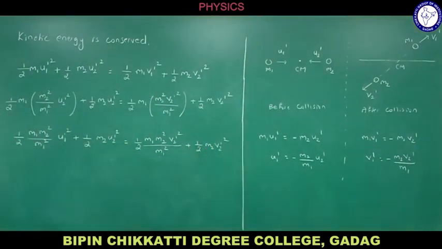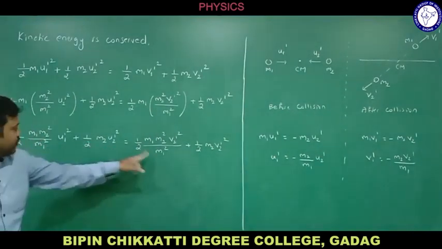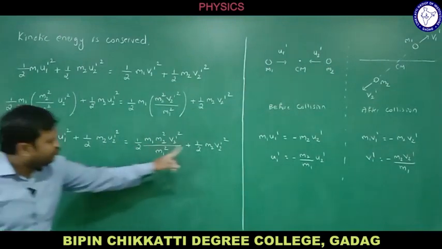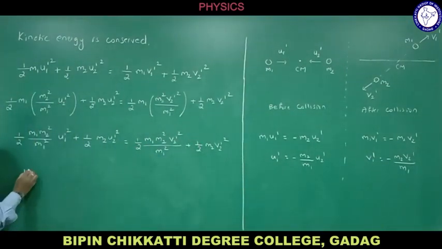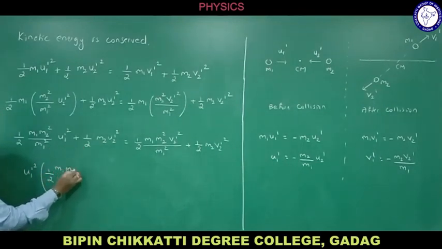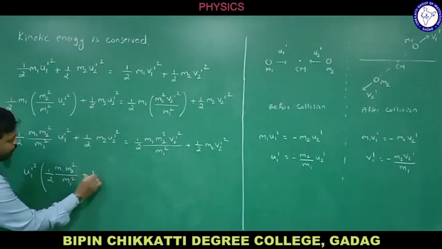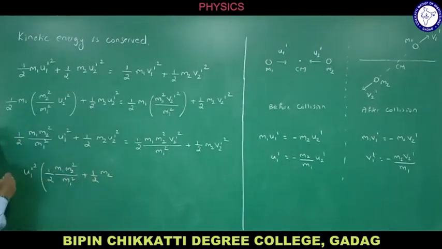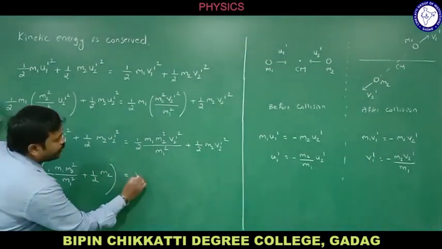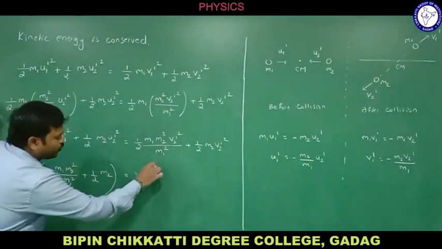Just observe here m2 square divided by m1 square. Here also we have the same thing, half m2 here. One thing I will be doing is taking u2 dash square common here. What do I get? Half m1 m2 square divided by m1 square plus half m2, and what is remaining is u2 dash square, equal to the same bracket times v2 dash square.